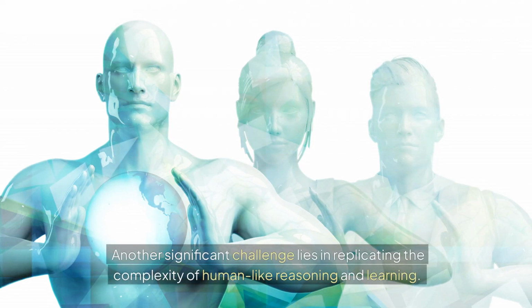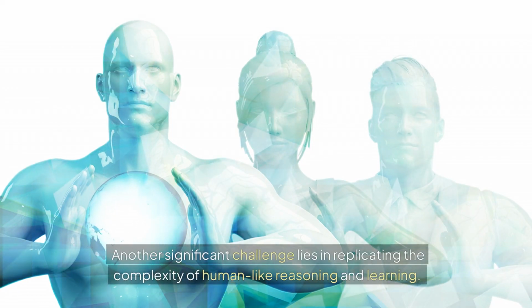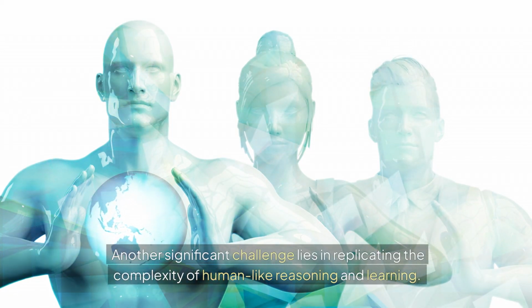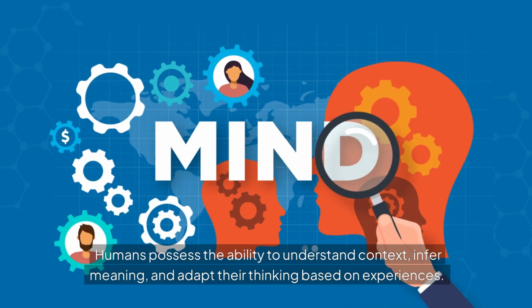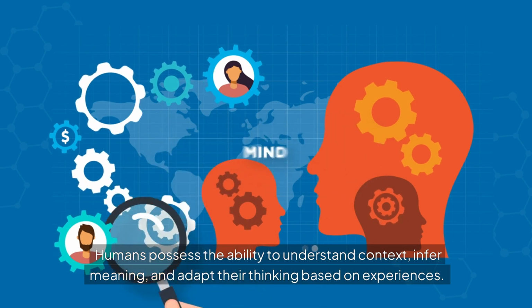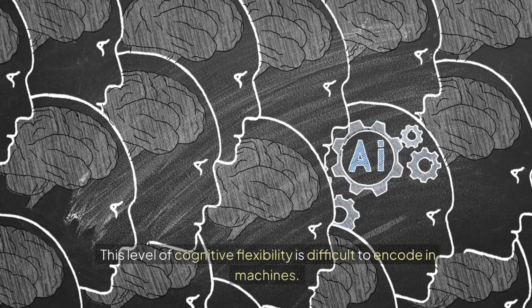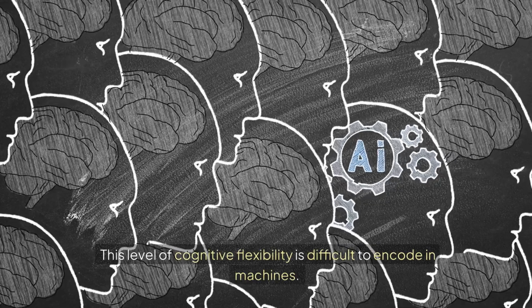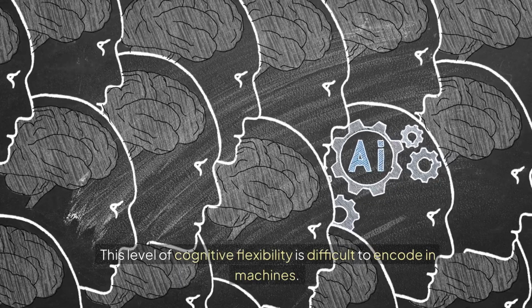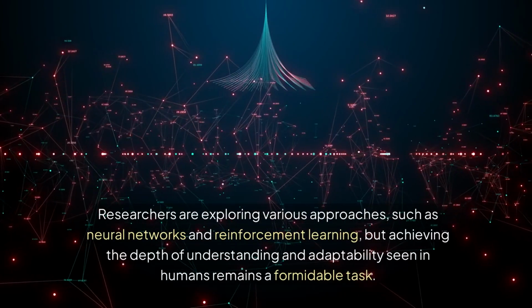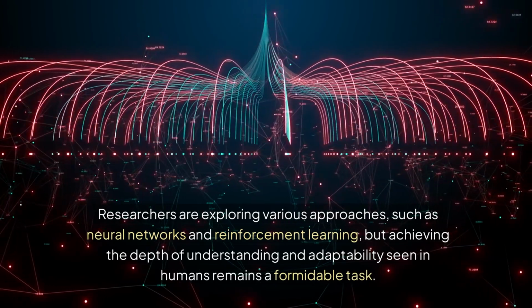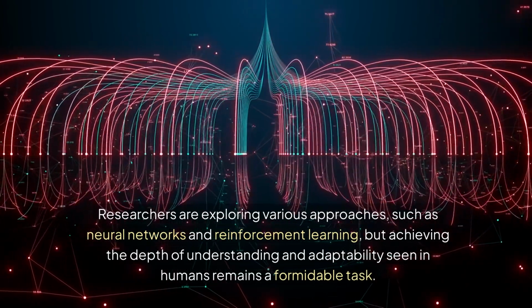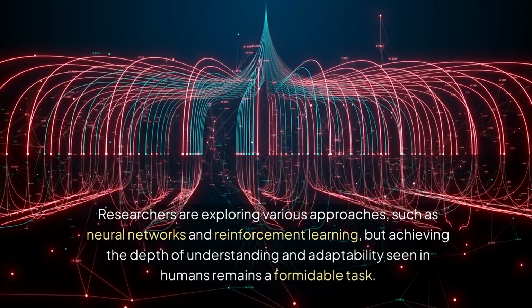Another significant challenge lies in replicating the complexity of human-like reasoning and learning. Humans possess the ability to understand context, infer meaning, and adapt their thinking based on experiences. This level of cognitive flexibility is difficult to encode in machines. Researchers are exploring various approaches, such as neural networks and reinforcement learning, but achieving the depth of understanding and adaptability seen in humans remains a formidable task.